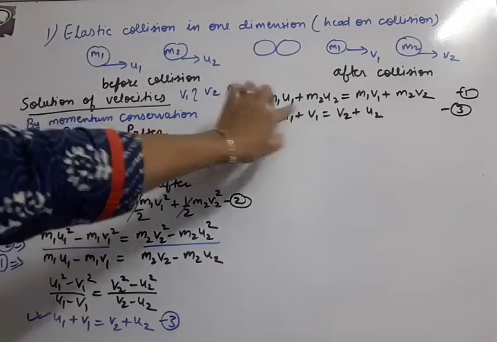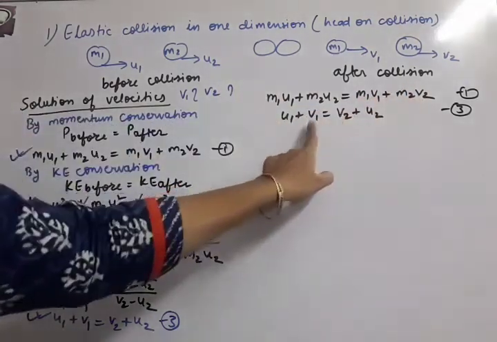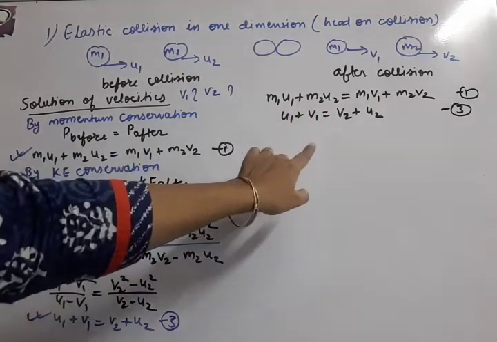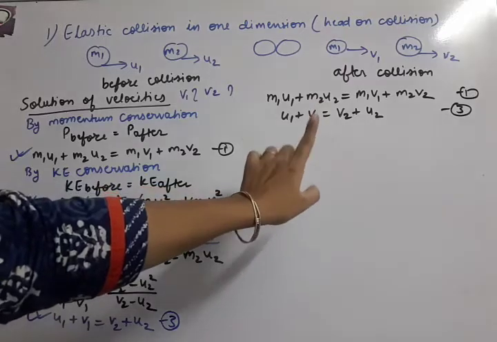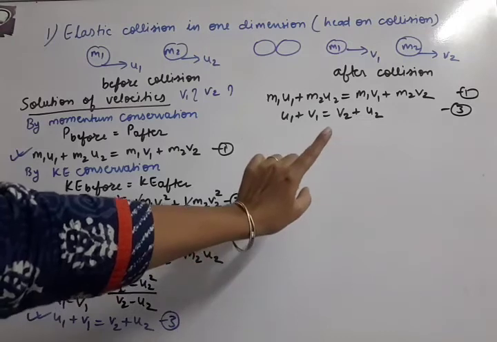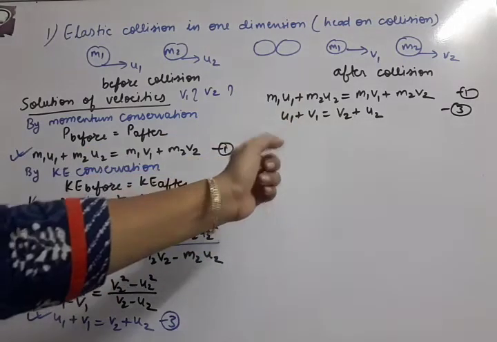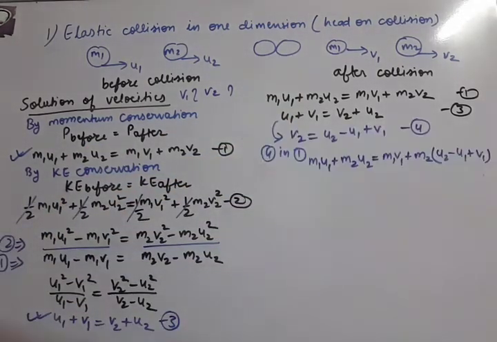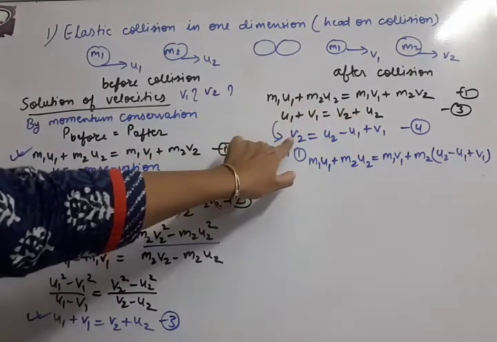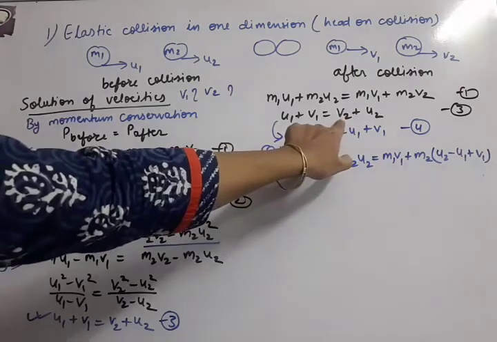Now how do we solve the linear equations? We have two unknowns, v1 and v2. Here also v1 and v2. So the procedure is, from any equation we will solve for any one variable, like v1, and we will substitute v1 in the second equation. So let us do it now. You can see from this equation we are making v2 the answer. So we have to make v2.